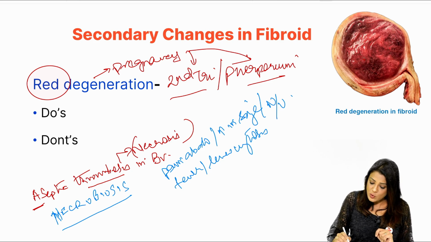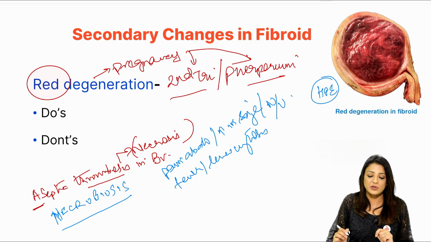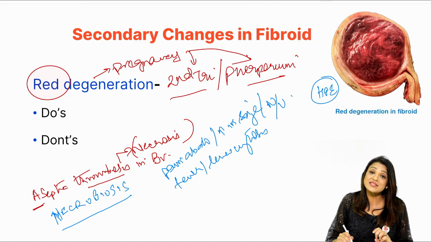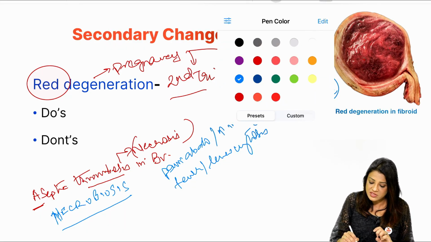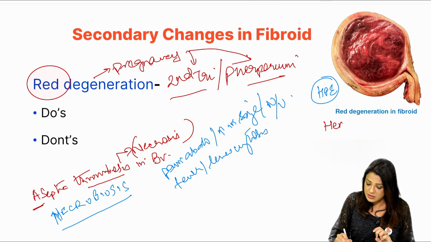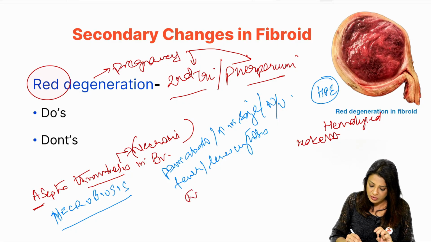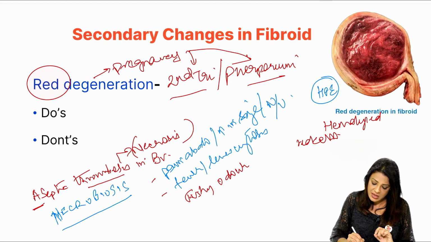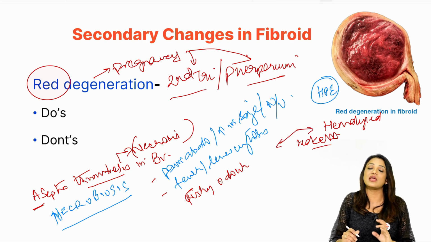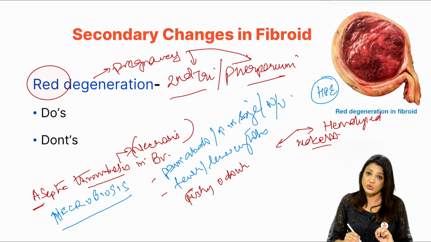The histopathology will show you a purplish red color. The histopathology slide you can see in the pathology lectures. This is because of the hemolyzed red cells, as there is sequestration of RBCs. And there is a fishy odor, always. So: pain abdomen, increase in size, nausea, vomiting, fever, leukocytosis. There is a fishy odor on histopathology when you cut the section, and there will be hemolyzed RBCs that impart its reddish purplish color to the red degeneration.